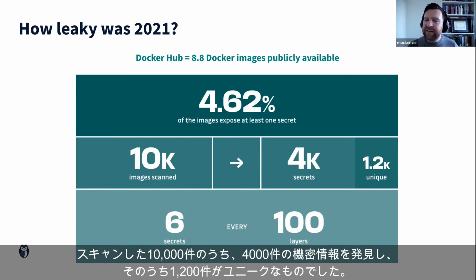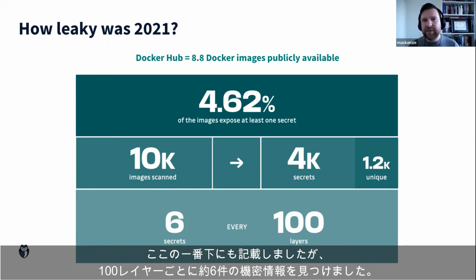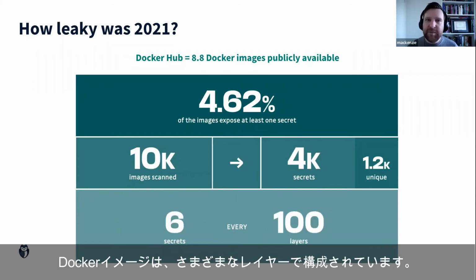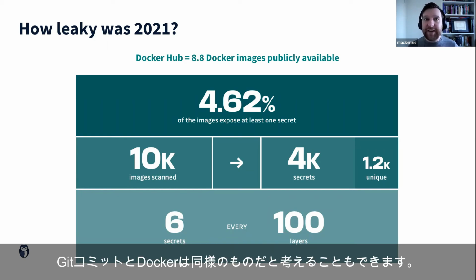So out of the 10,000 images that we scanned, we uncovered 4,000 secrets, and 1.2 thousand of them were unique. And I also have down the bottom here that we found about 6 secrets for every 100 layers. So a Docker image is built up of different layers. You can think of this like a Git commit, the Docker equivalent.